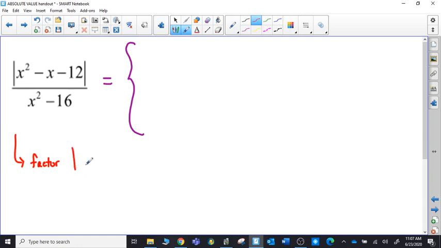So just to factor things, the quadratic that we see on the top is factorable. Two numbers that multiply to -12 that add up to -1, x minus 4 and an x plus 3. The denominator being that it is a difference of two squares, x minus 4 and x plus 4. Now, what is tempting with situations like this, I see a factor in the top and the bottom that are the same. I'd like to cancel them, but because of the absolute value signs, I cannot. I cannot do anything with this expression on the top until the absolute value signs are gone.